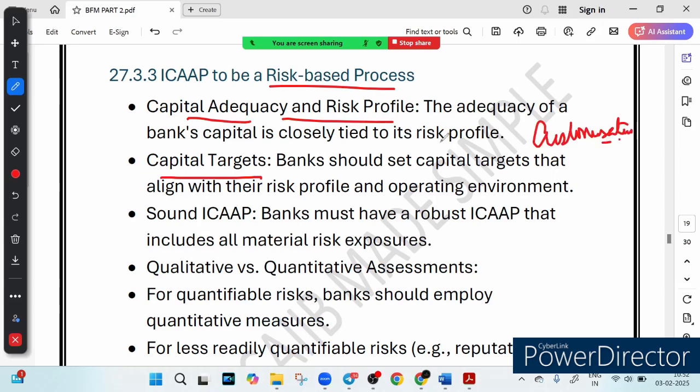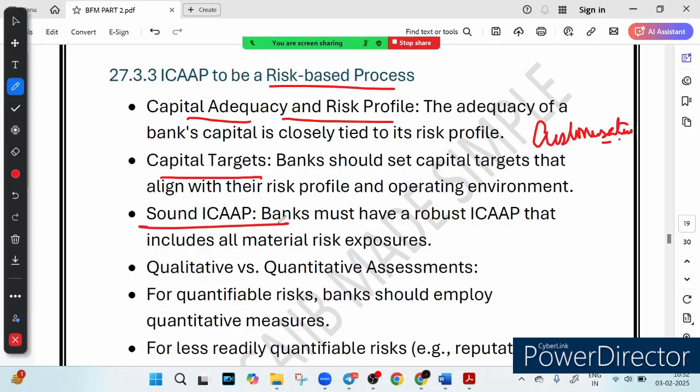First of all, we have a small local bank which faces fewer risks. Then we have a large multinational bank which faces multiple risks. Then we have a digital only bank which faces high cyber security risk. So just like a business plans its savings based on expense and risk, a bank must carefully decide how much capital they should hold. Now then, we have a sound ICAAP.